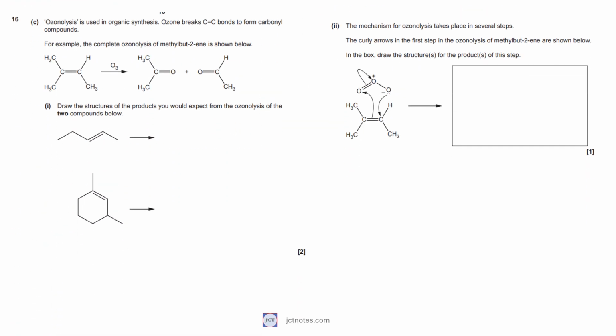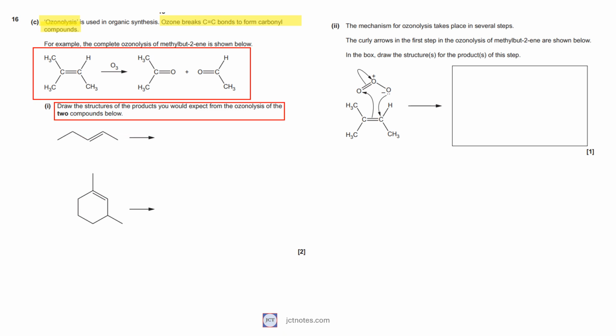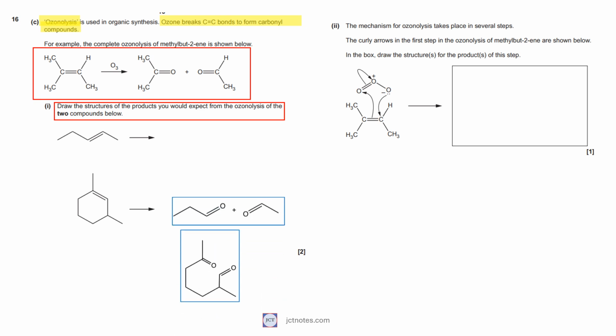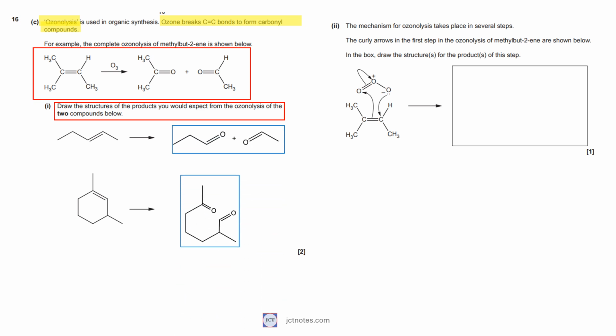Question 16, Section C, is about ozonolysis, where ozone breaks carbon double bonds to form carbonyl compounds. As an example, we have the complete ozonolysis of methylbut-2-ene. In the first question, we are asked to draw the structures of the products expected from the ozonolysis of 2 given compounds. Following the scheme given, we need to replace the double bond by 2 atoms of oxygen, 1 in each atom of carbon. The carbon and the oxygen are linked by a double bond.